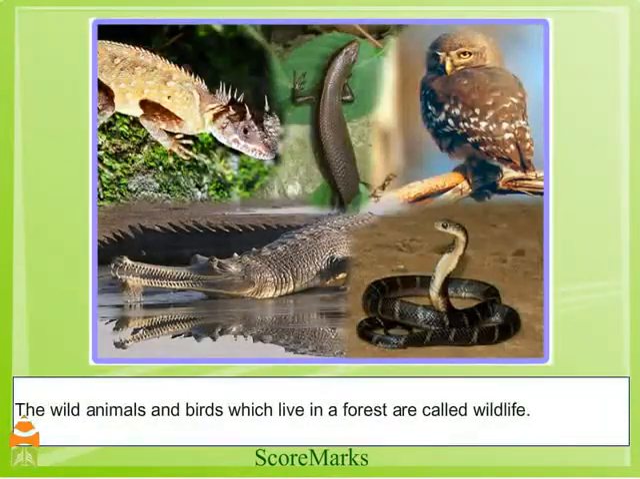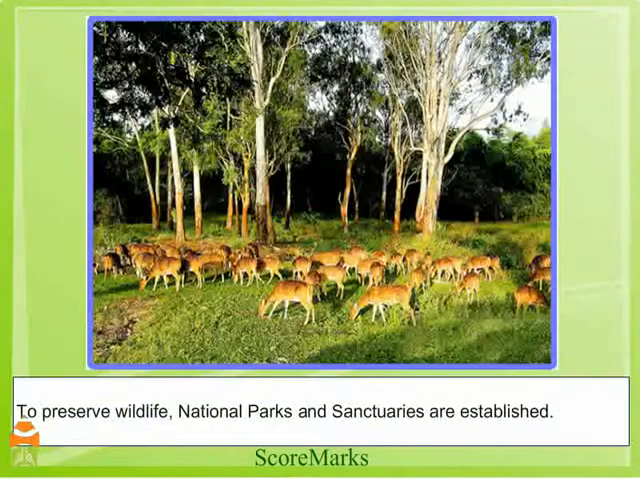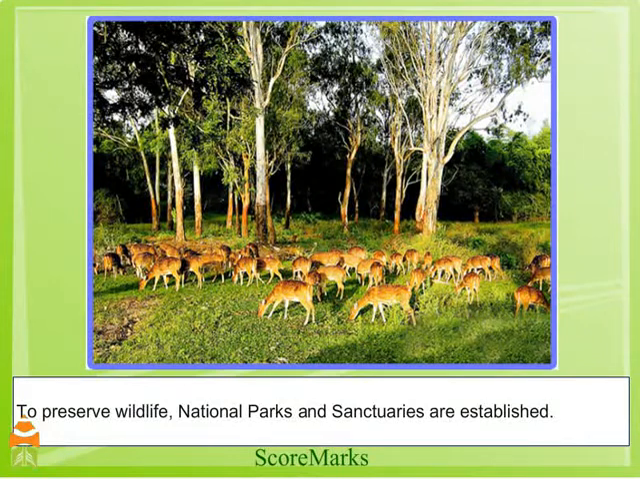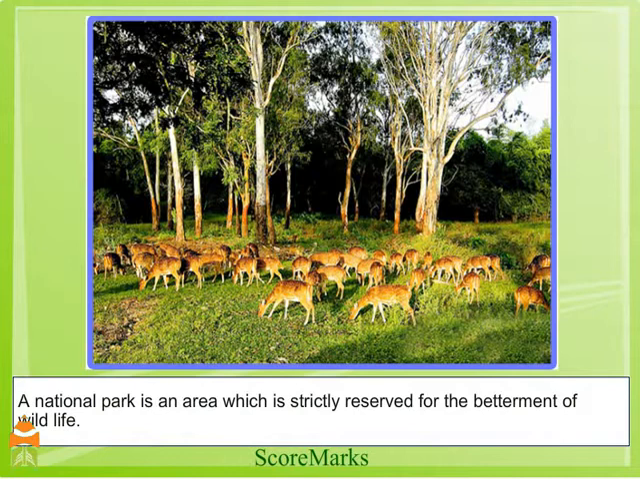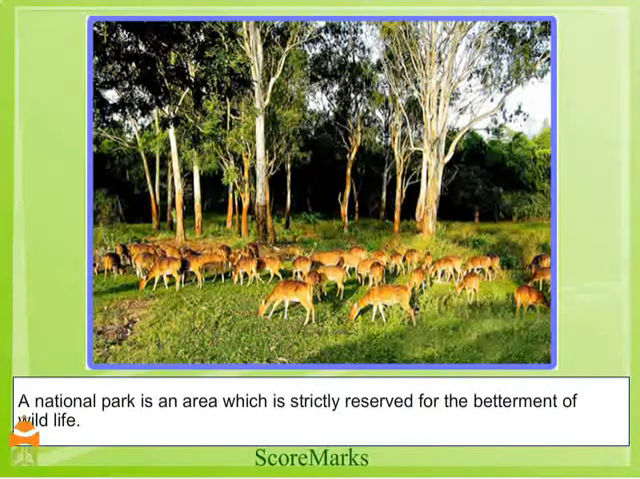The wild animals and birds which live in a forest are called wildlife. To preserve wildlife, national parks and sanctuaries are established. A national park is an area which is strictly reserved for the betterment of wildlife. In these areas, activities like forestry, grazing, cultivation, habitat manipulations are not permitted.